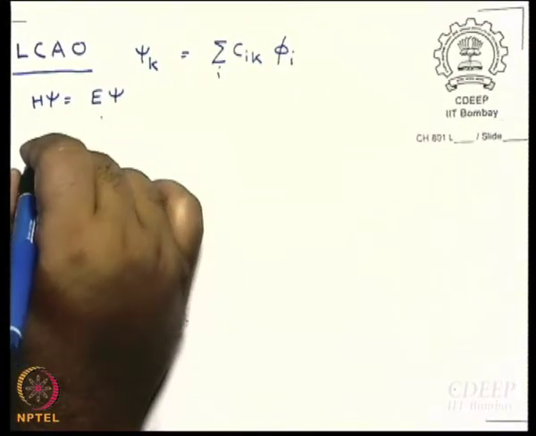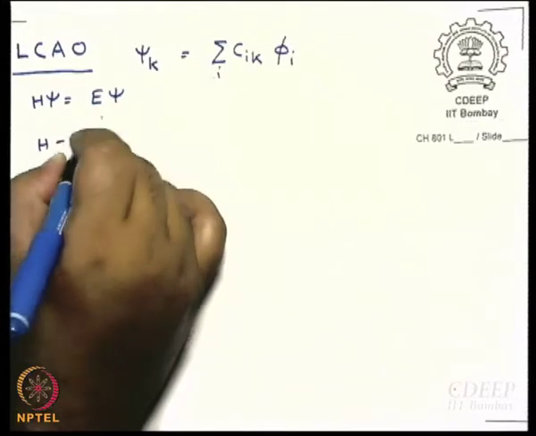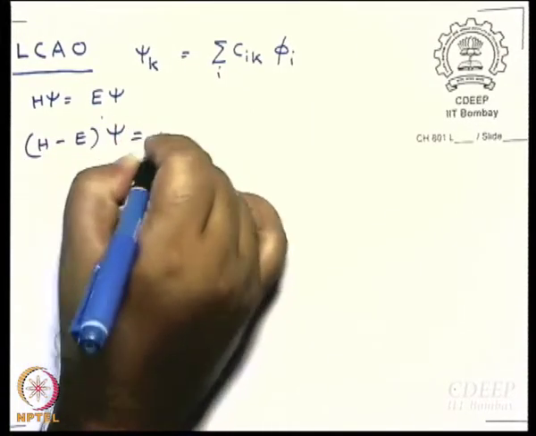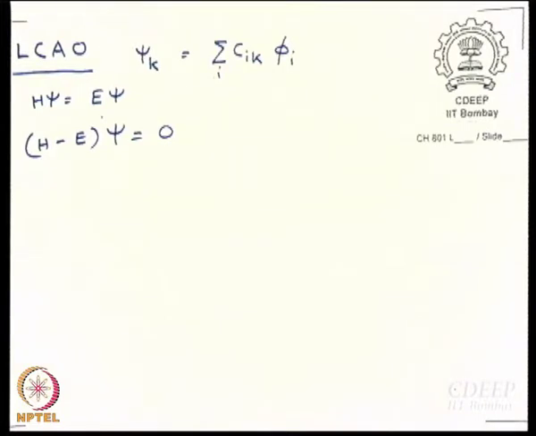So, let me write it like this: H minus E psi is equal to 0. I think you agree with me, right? No problem with that. Why am I writing it this way? Because by doing that, this is the first step of generating a system of linear equations. And when I generate a system of linear equations, I know how to solve it. How do I solve a system of linear equations? By Cramer rule, right? Cramer rule, secular determinant. That is where we are headed.